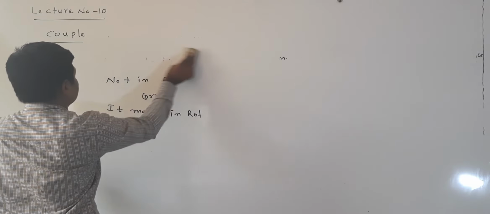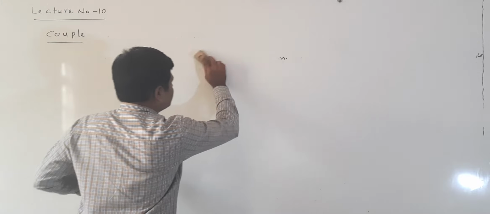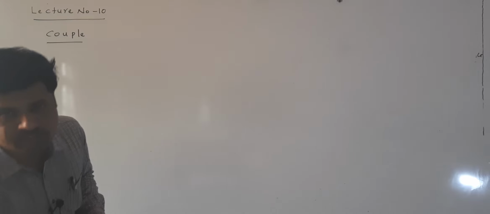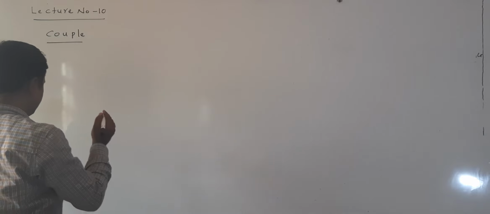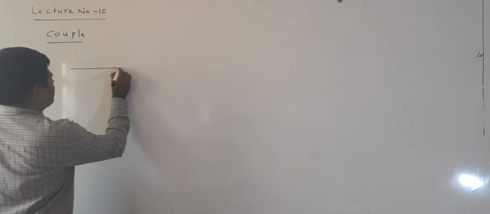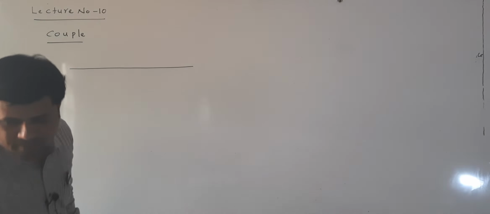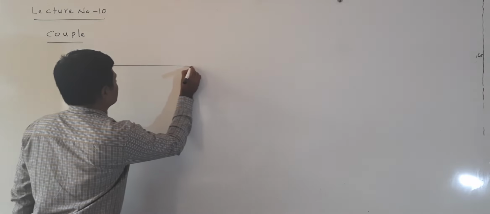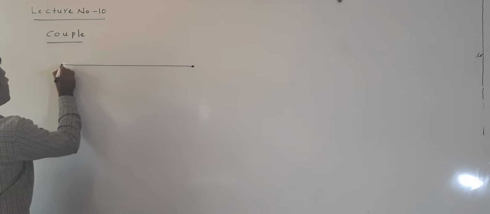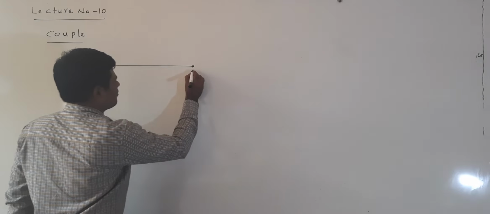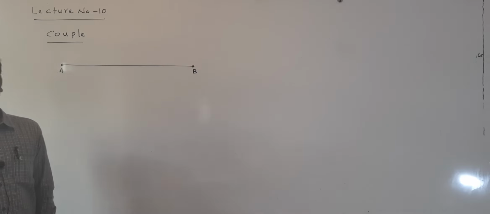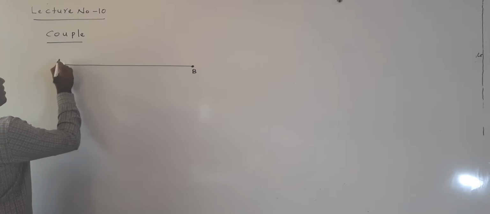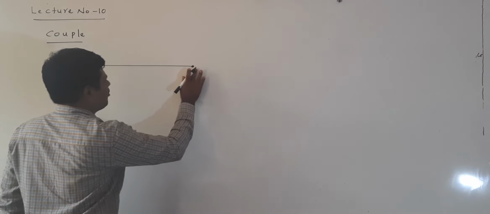First of all, I am considering a rod of negligible mass. On this rod of negligible mass, one point I am considering as A, and another point as B.